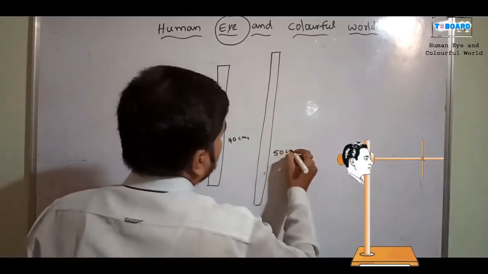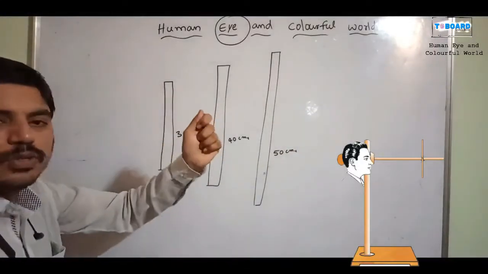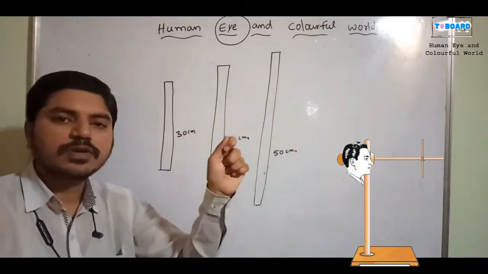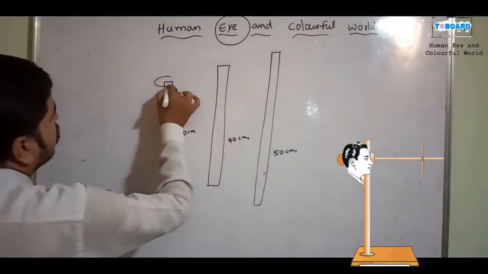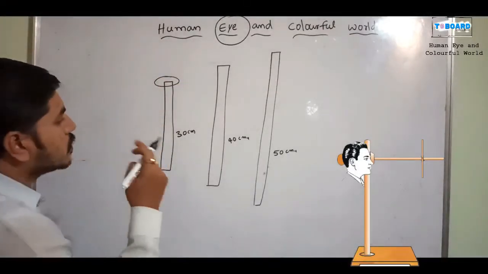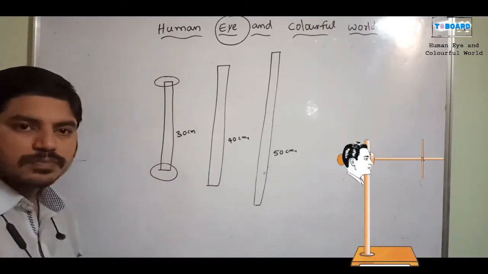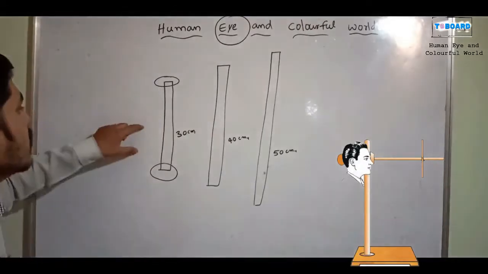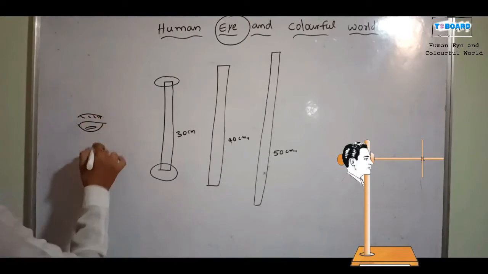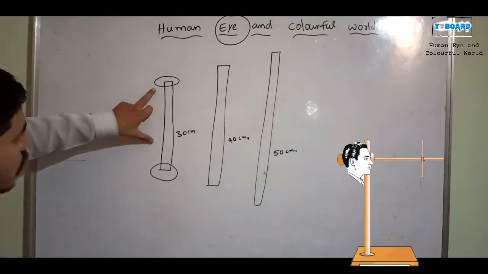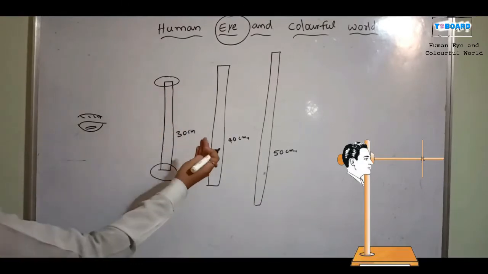Okay, listen. You bring the first roller and keep it near your eye, in front of your eye. Can you see the two ends at a time without moving your eyelid or changing your eye direction? For example, you keep it like this. Okay, you are able to see both ends of the roller at some long distance. Now you bring it nearer.